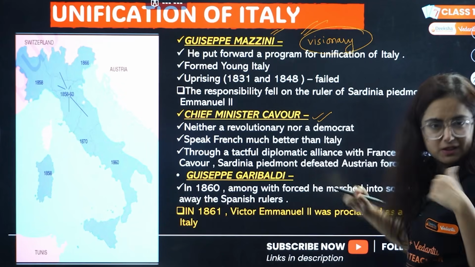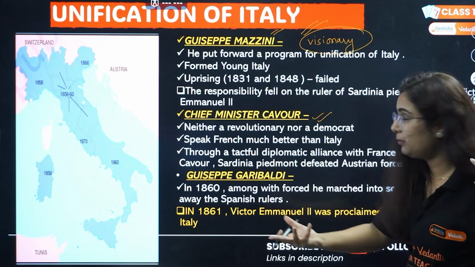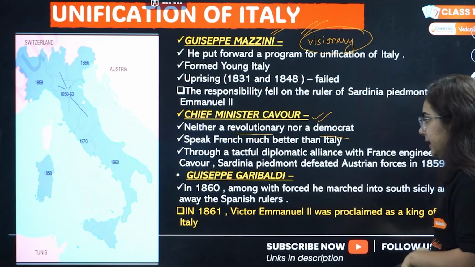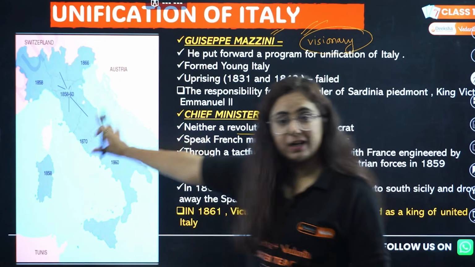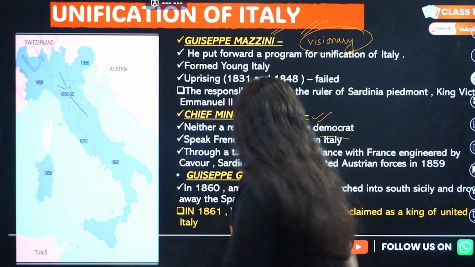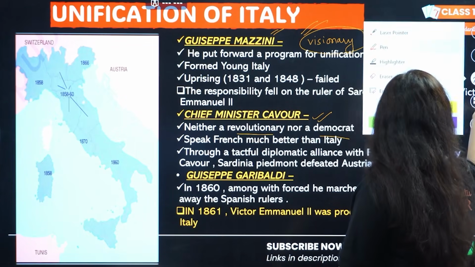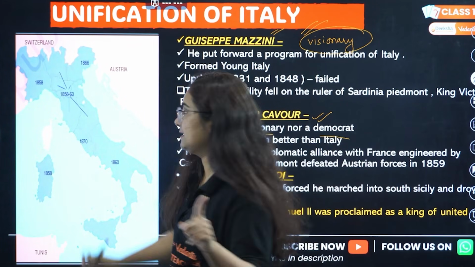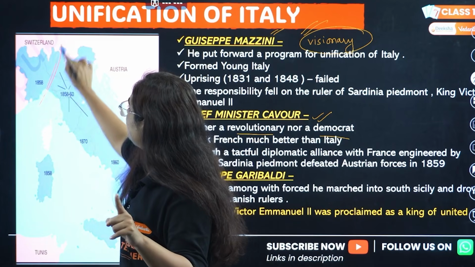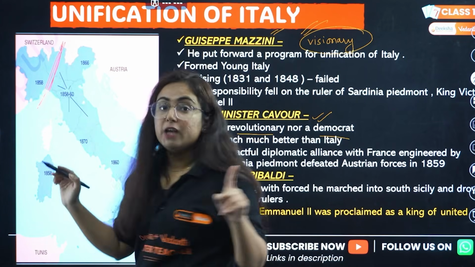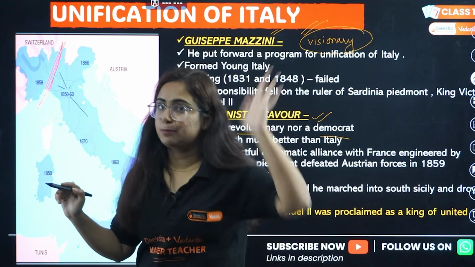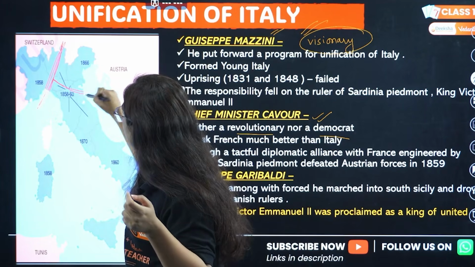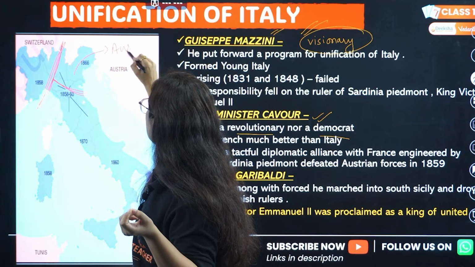Cavour was the chief minister, mastermind again we can call him. He was neither a revolutionary nor a democrat. But if you look at this map of Italy, Bacha, Italy was particularly divided into 7 estates. How many estates? 7 estates. If I talk about this region, Sardinia, Piedmont, it was under the Italian princely house, Victor Emmanuel II. This region went under Austrian forces.